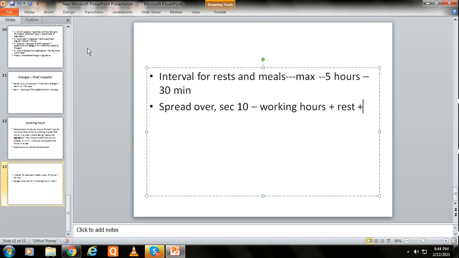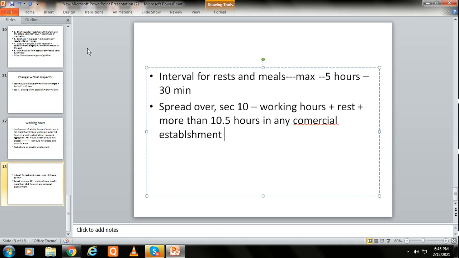The total time should not be more than 10.5 hours in a day in any commercial establishment, and should not be more than 12 hours in any shop.